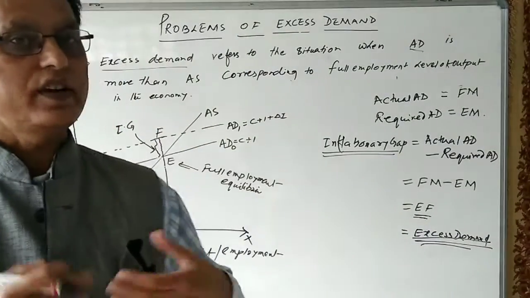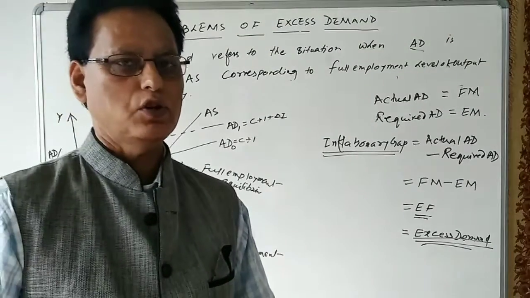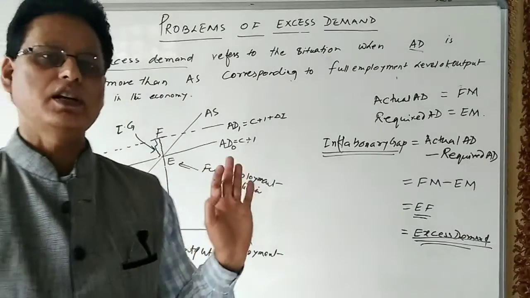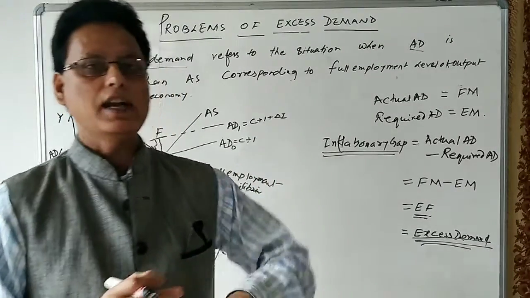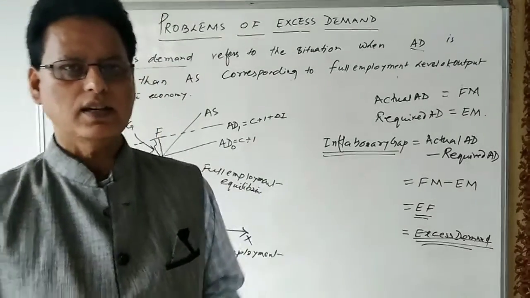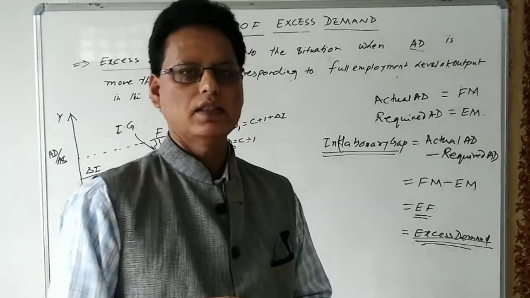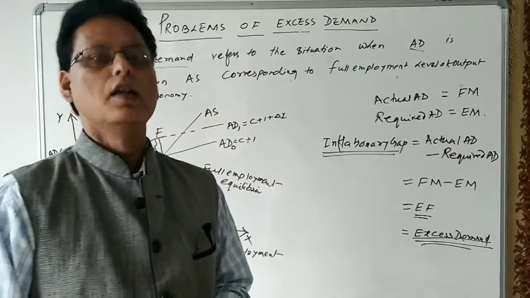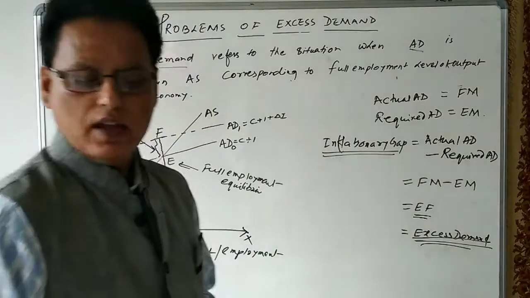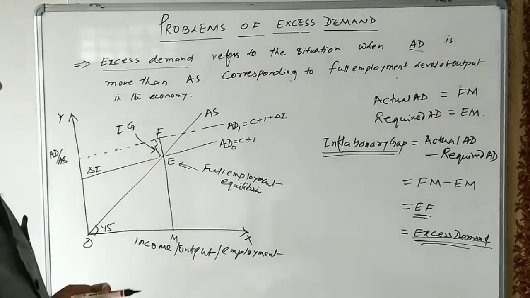Why do we call it inflationary gap? We call it inflationary gap because it leads to a rise in the prices of commodities. The economy is already at the level of full employment, and if the economy demands more goods, more than the required aggregate demand, then certainly it will lead to a rise in the prices of goods and services. That is why we call it inflationary gap.